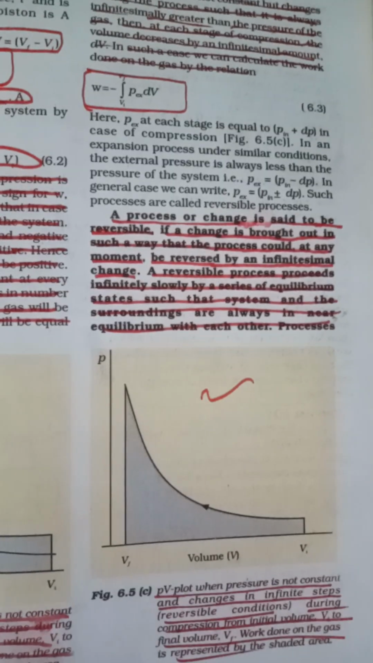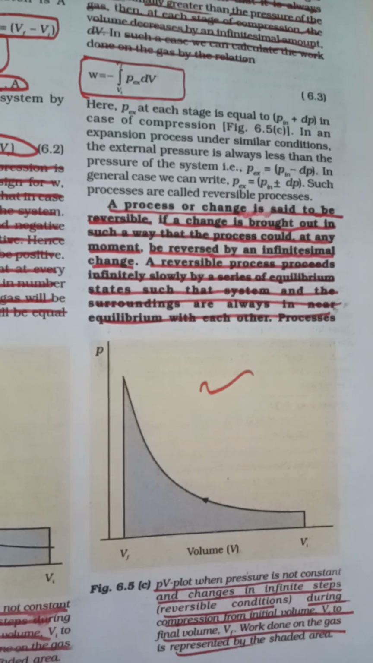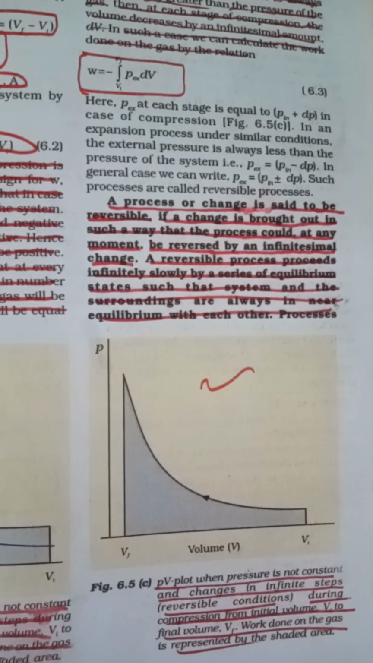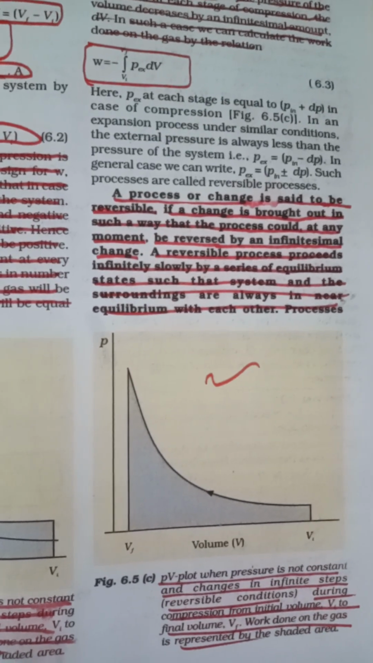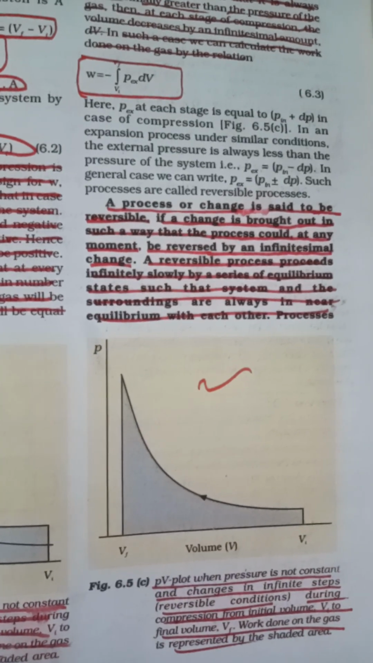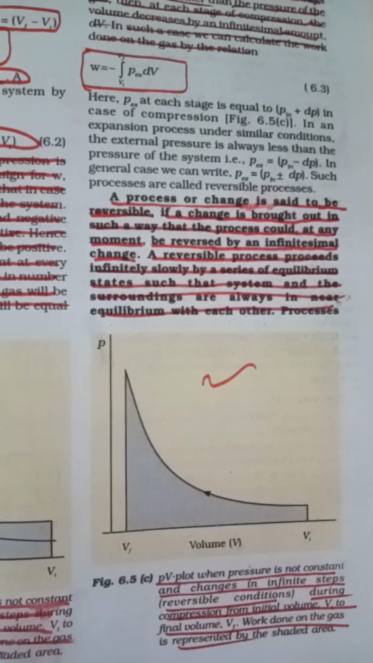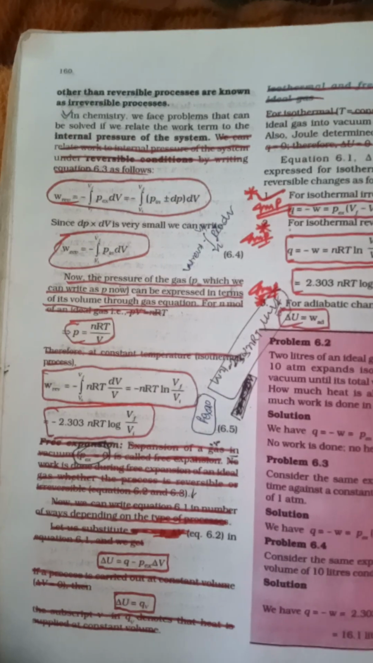To be reversible, change is brought about in such a way that the process could at any moment be reversed by an infinitesimal change. A reversible process proceeds infinitely slowly by a series of equilibrium states, such that the system and the surroundings are always in near equilibrium with each other. Non-reversible processes are known as irreversible processes.